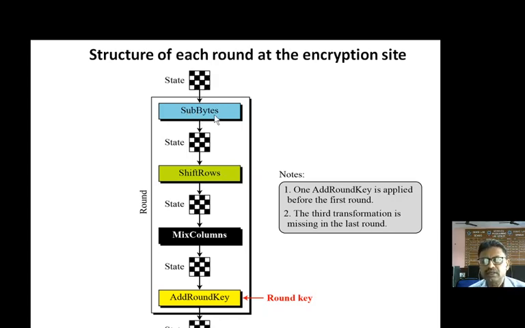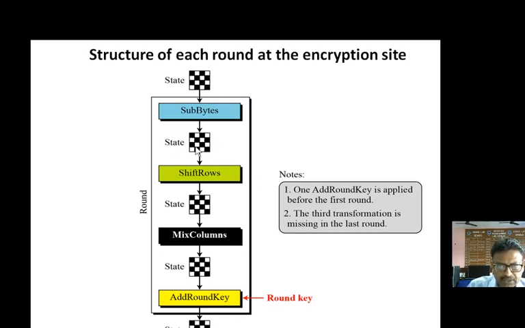It means that using a certain table, we are substituting. Sub-byte means substitution of bytes. Here we do byte-by-byte substitution, whereas in DES we do bit-by-bit substitution. The individual bytes that are part of the state are substituted so that this state is changed into a new state. Sub-byte is the first transformation, and after applying the substitution of bytes we get another state.